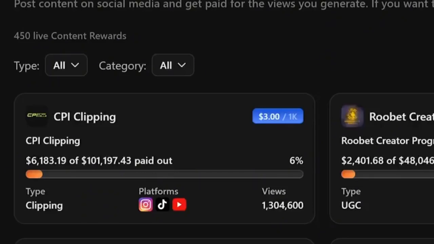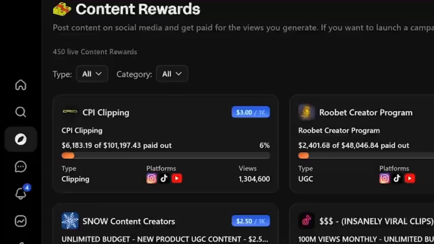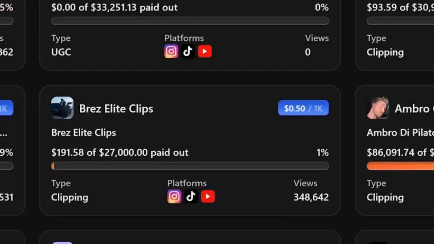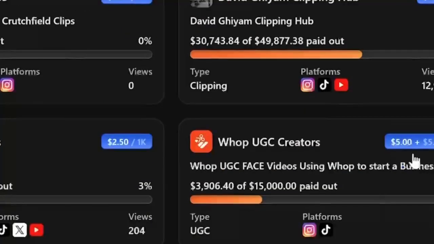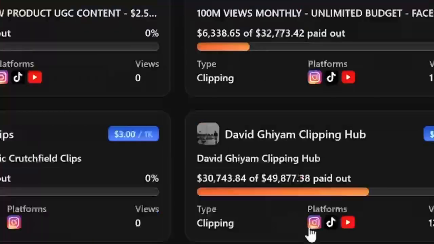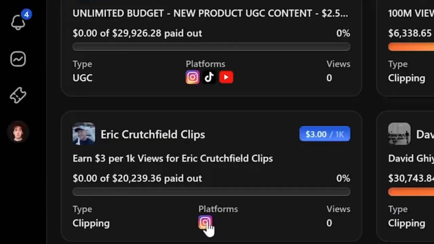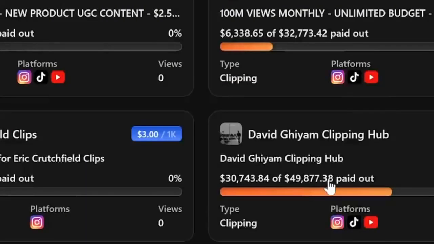Essentially, most people are entering clipping campaigns. Now, there's a couple things you want to look out for when you're deciding which campaign you should join. Find by this blue rectangle right here, and you could have some that only pay like 30 cents per 1,000 views, but you have others that will pay $2, $3, even $5 per 1,000 views. For example, this campaign right here has Instagram, TikTok, and YouTube as eligible platforms versus this one only has Instagram as an eligible platform. So that means you can essentially make triple the money, because once you make one clip, you can post that across 3 platforms and get paid per 1,000 views on all 3 of them instead of on just one.